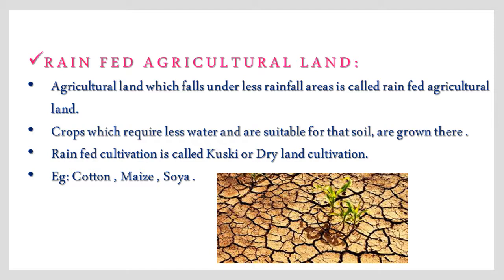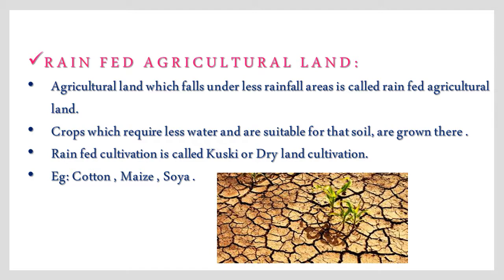The crops which can be grown there require less water, and we also check if the soil is suitable for that particular crop. Understood? Rain-fed cultivation is called khushki or dry land cultivation.